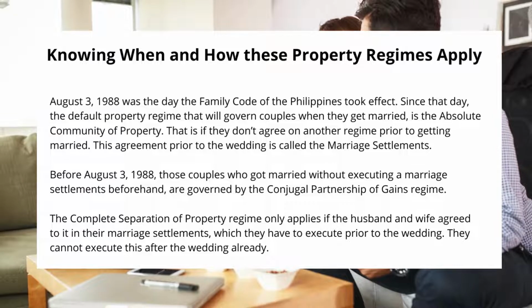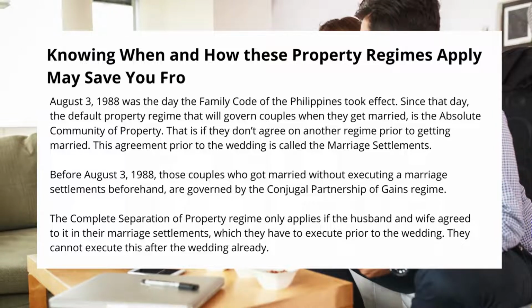August 3, 1988 was the day the Family Code of the Philippines took effect. Since that day, the default property regime that will govern couples when they get married is the absolute community of property. That is, if they don't agree on another regime prior to getting married. This agreement prior to the wedding is called the marriage settlements.